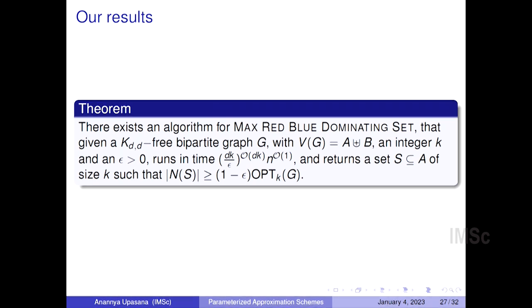By a parameterized approximation scheme, I mean that for every epsilon, there is an algorithm that runs in FPT time, which is (dk/epsilon)^{O(dk)} to be specific in this case. It takes as input a bipartite graph which is K_{d,d}-free, and it returns a set S of size k that sees at least a 1 minus epsilon fraction of the value of the optimal solution.